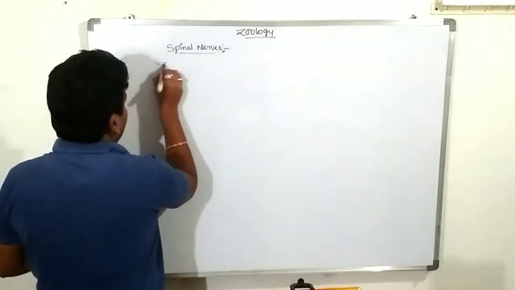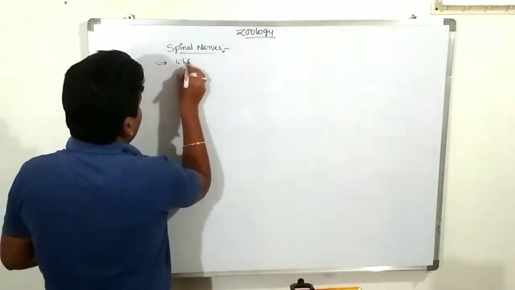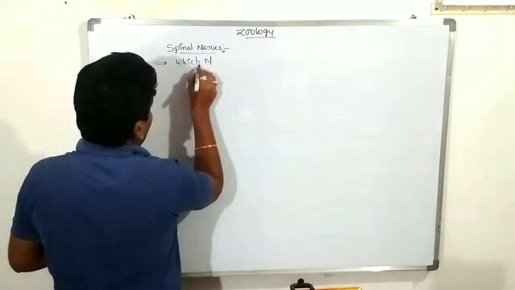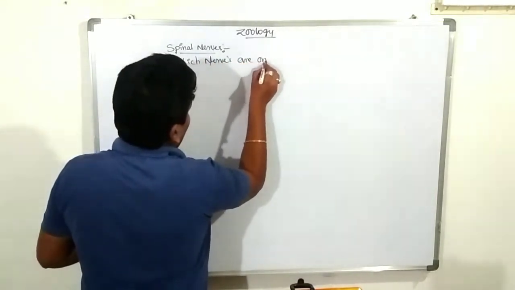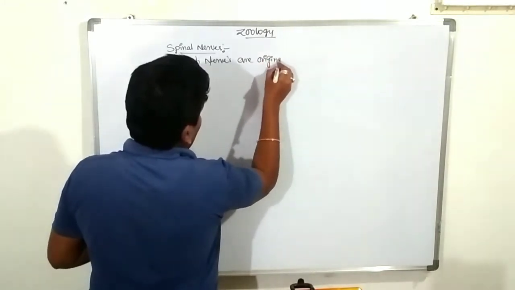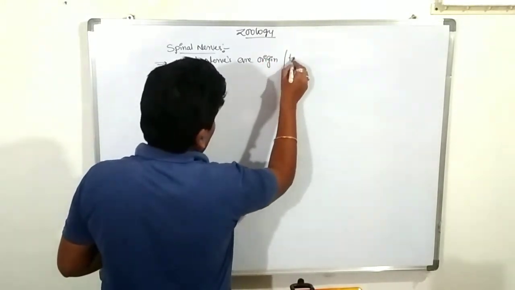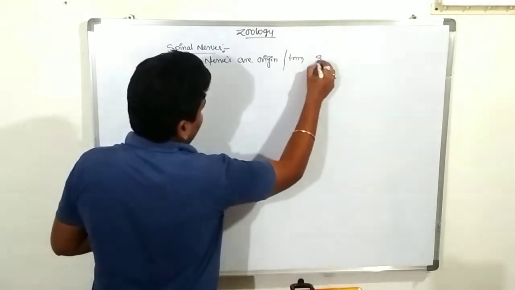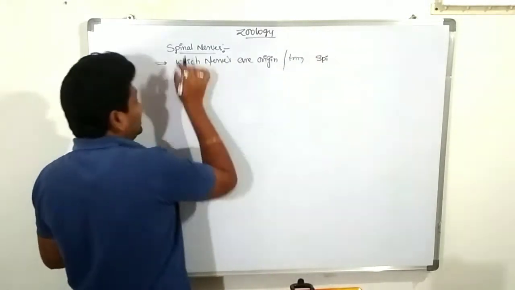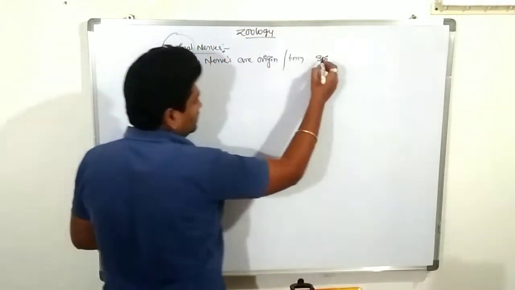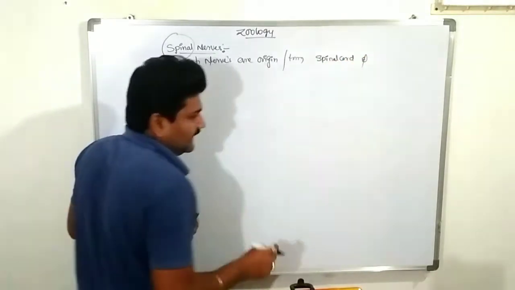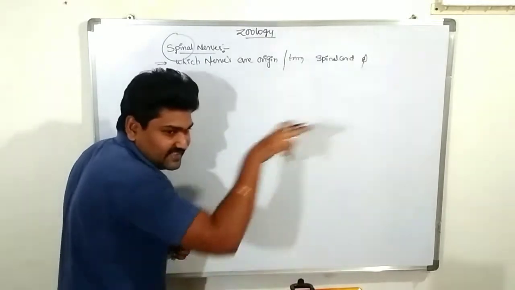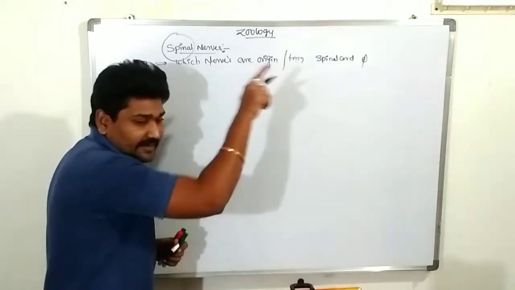So which nerves originate from the spinal cord and end in various visceral body parts?